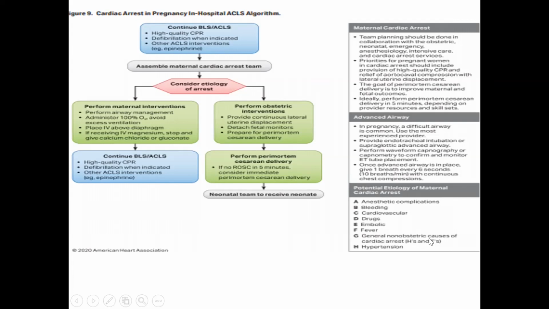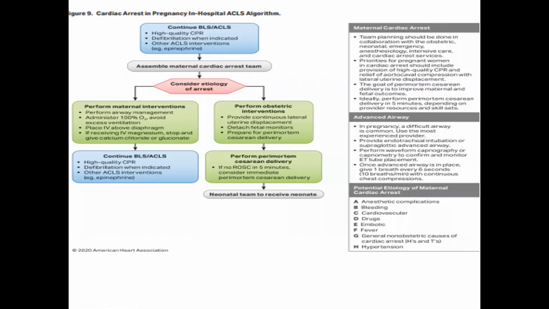5H and 5T, you might already have memorized. The 5H: hypoxia, hypovolemia, hydrogen ion, hypothermia, and hypo- or hyperkalemia. The T: toxin, tamponade, cardiac tamponade, and thromboembolism, coronary and pulmonary thromboembolism, and tension pneumothorax.